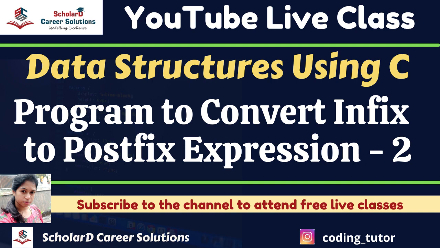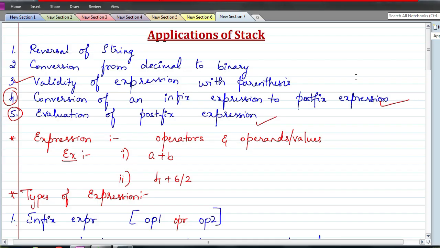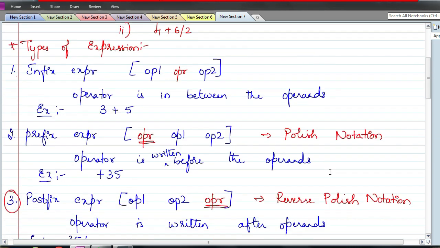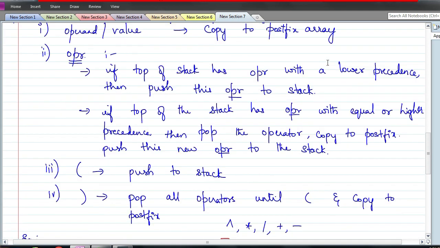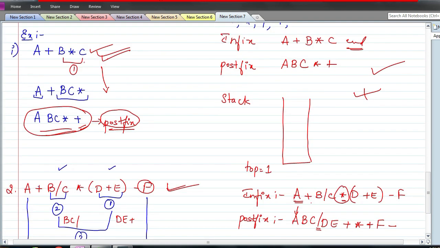In yesterday's class, we saw the applications of stack, what an expression is, and infix, prefix and postfix types of expressions, and how to convert from one form to another. Basically, we covered how to convert from infix to postfix expression, and I told you the detailed procedure. I also explained the algorithm. If an infix expression is given, how to convert it to postfix manually and using the algorithm, both we have discussed. We have not written a program based on this. We have discussed the procedure. So in today's class, we will be discussing how to evaluate a postfix expression, right?